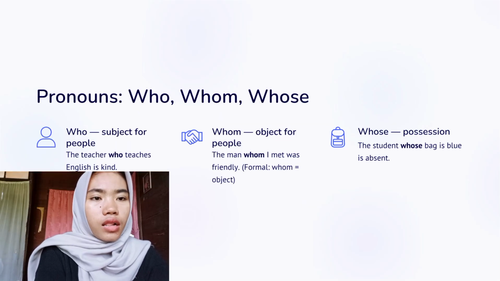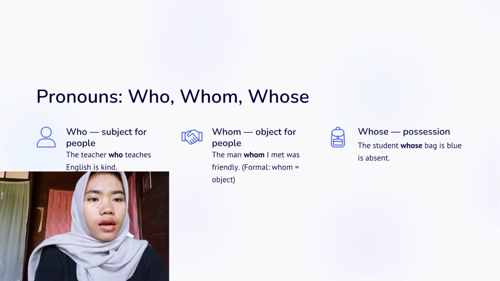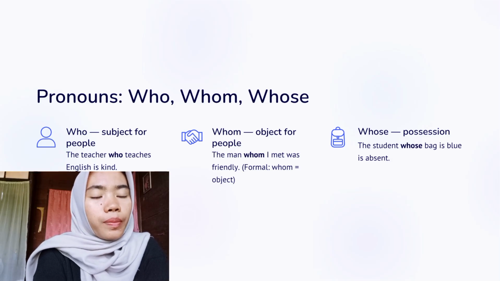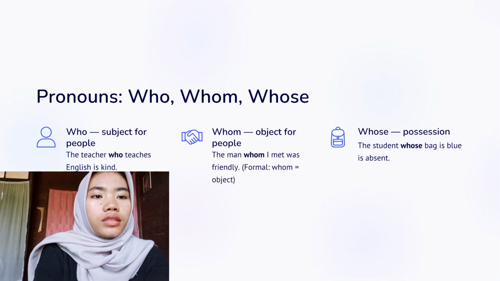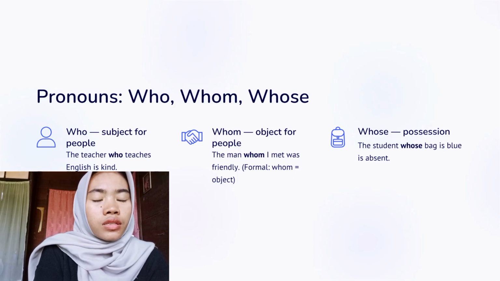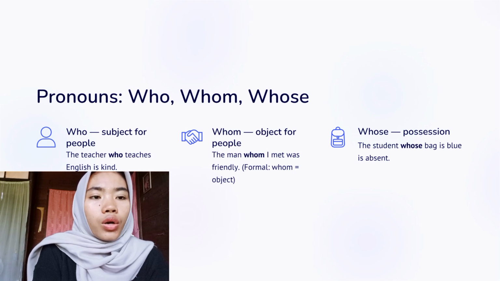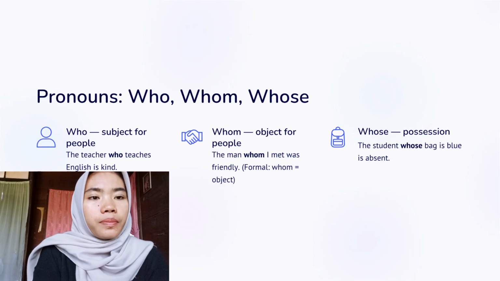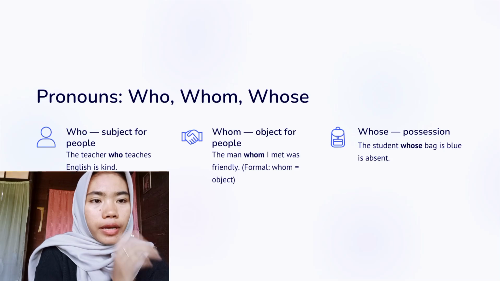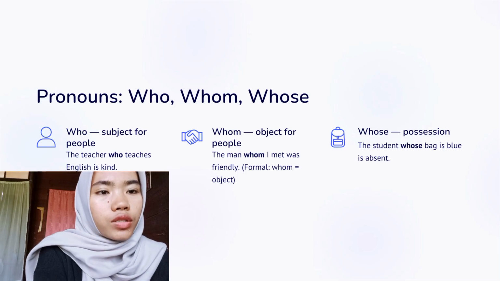There are several relative pronouns that we use. Who for people as the subject. The teacher who teaches English is kind. Whom for people as the object. For example, the man whom I met yesterday was friendly.